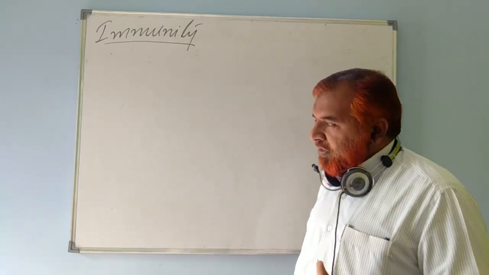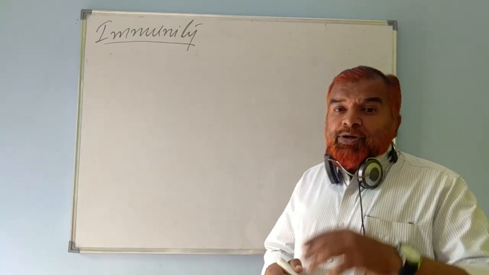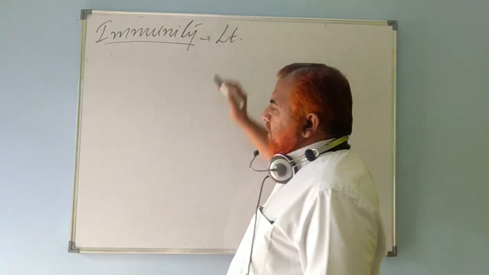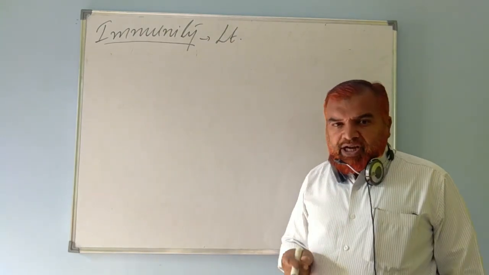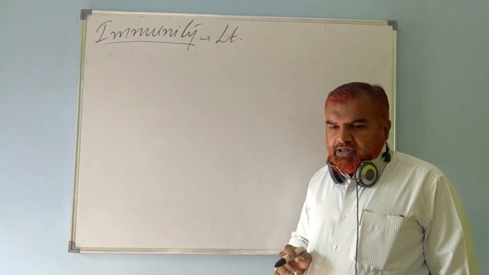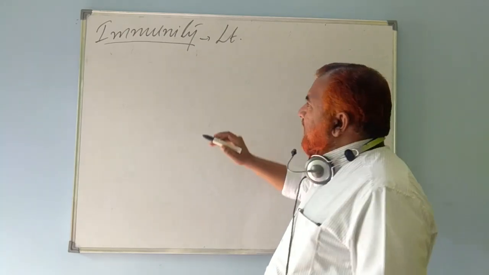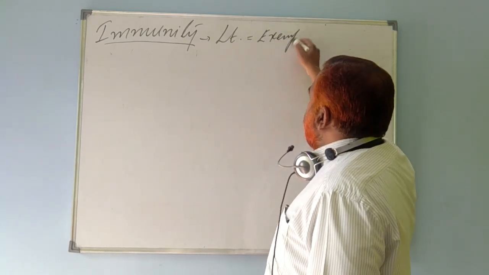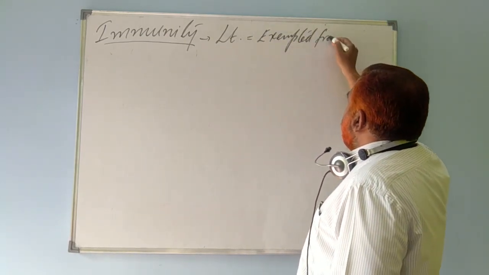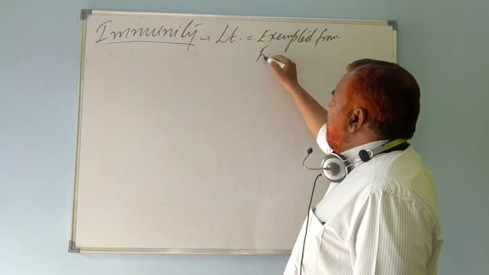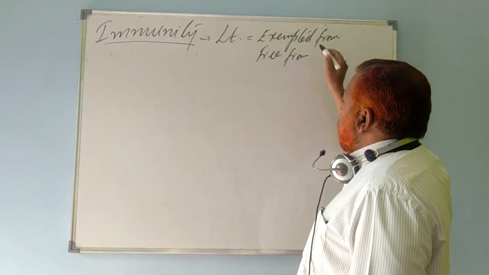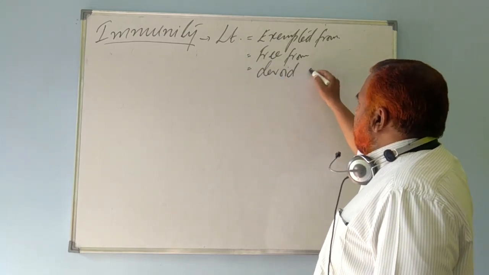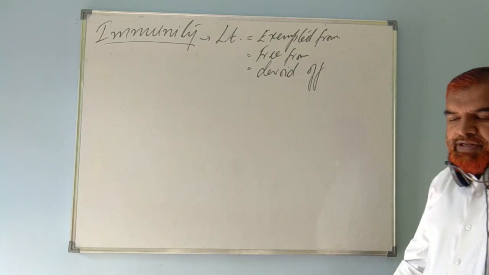IS, immune system. The term immunity is a Latin word. The term immunity is derived from the Latin word immune. What do you mean by that? The meaning of that is exempted from, or we can say free from, or we can say devoid of.